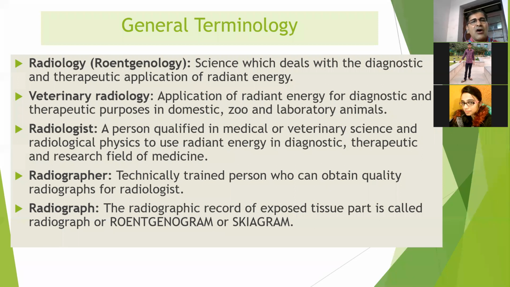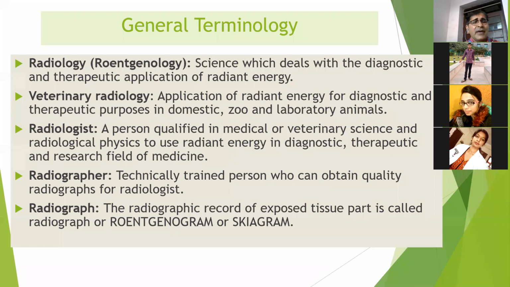It is the application of radiant energy in the veterinary field for diagnostic and therapeutic purposes in domestic animals, zoo animals, and lab animals. Then radiologist: any qualified person who knows the application of radiant energy for diagnostic, therapeutic, and research purposes is known as a radiologist. Then radiographer: any technical person who can obtain a quality radiograph is known as a radiographer.